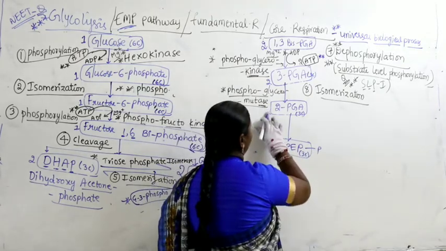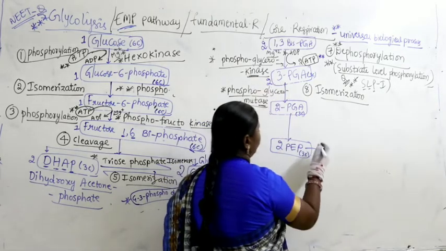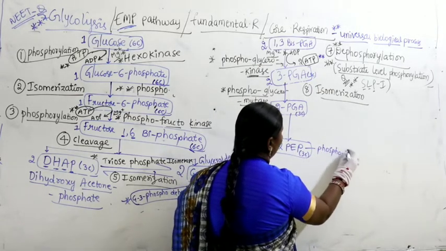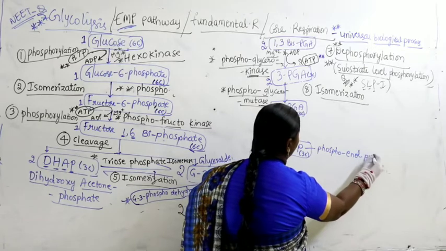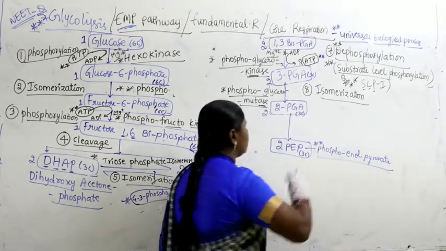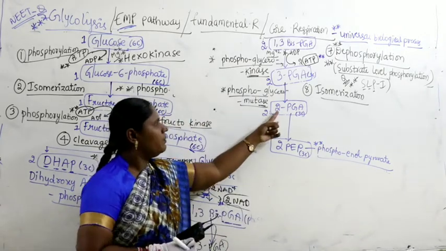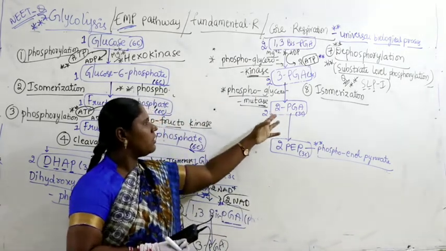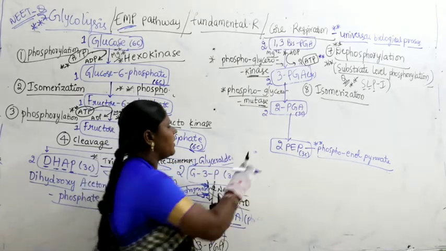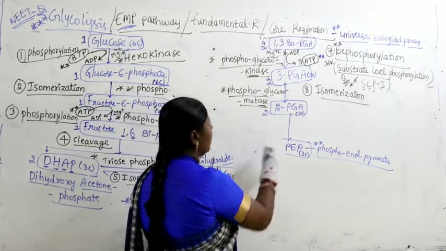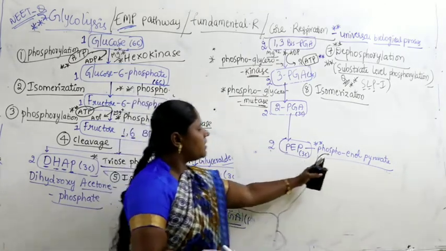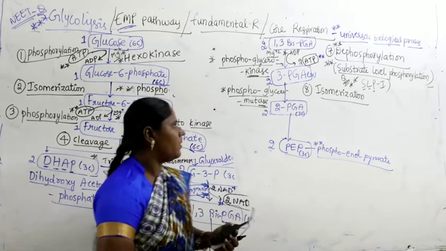This is nothing but phosphoenol pyruvate. 2-PGA, phosphorus attached to 3rd carbon, converts into PEP, phosphoenol pyruvate. So how many molecules of phosphoenol pyruvate are produced? 2 molecules are produced. What is PEP? PEP is nothing but phosphoenol pyruvate.